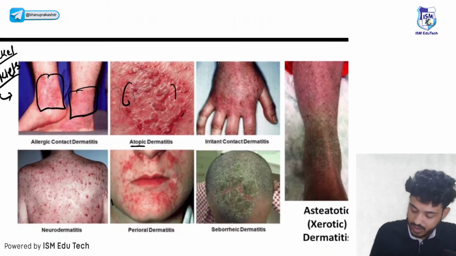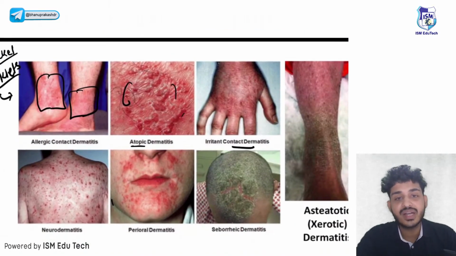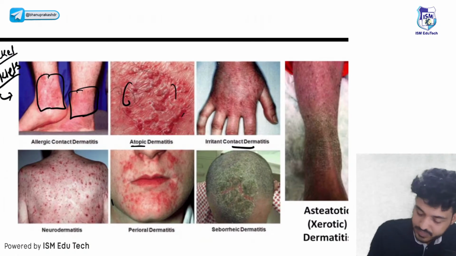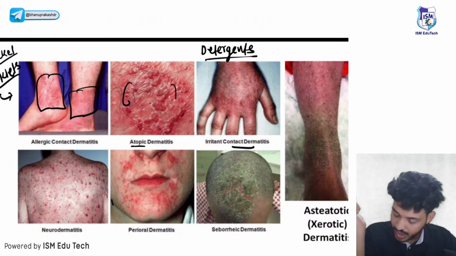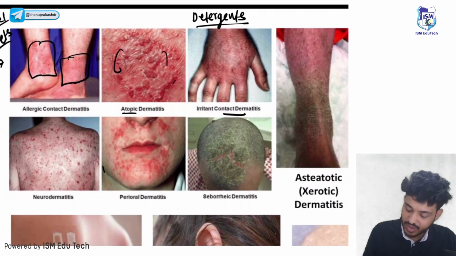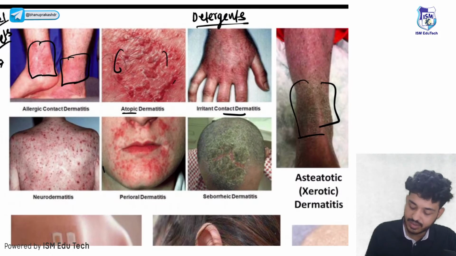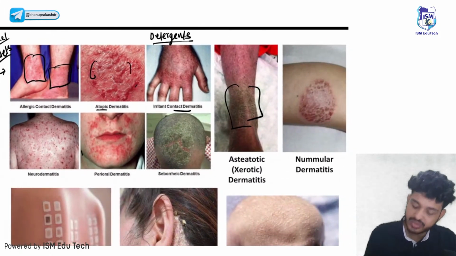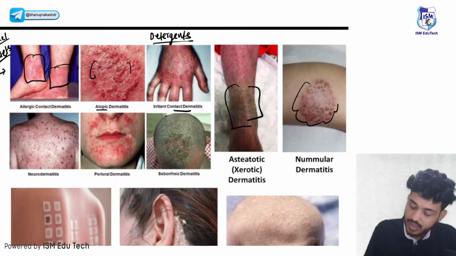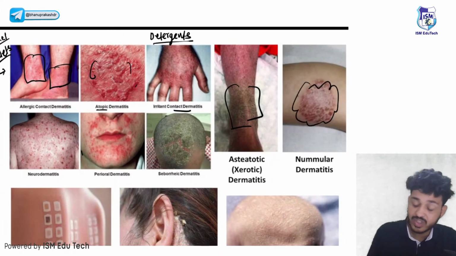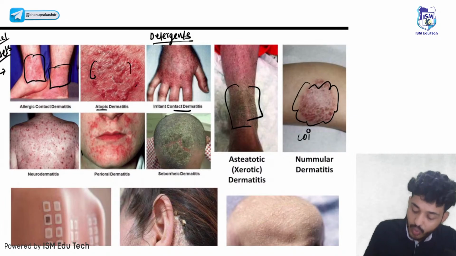This is irritant contact dermatitis, maybe due to detergent. Because of the use of detergent, it will lead to irritant contact dermatitis. Look here, guys. This is asteatotic or xerotic dermatitis, also known as winter eczema. This is due to dryness. This lesion is known as nummular dermatitis. Nummular means coin shaped lesions.